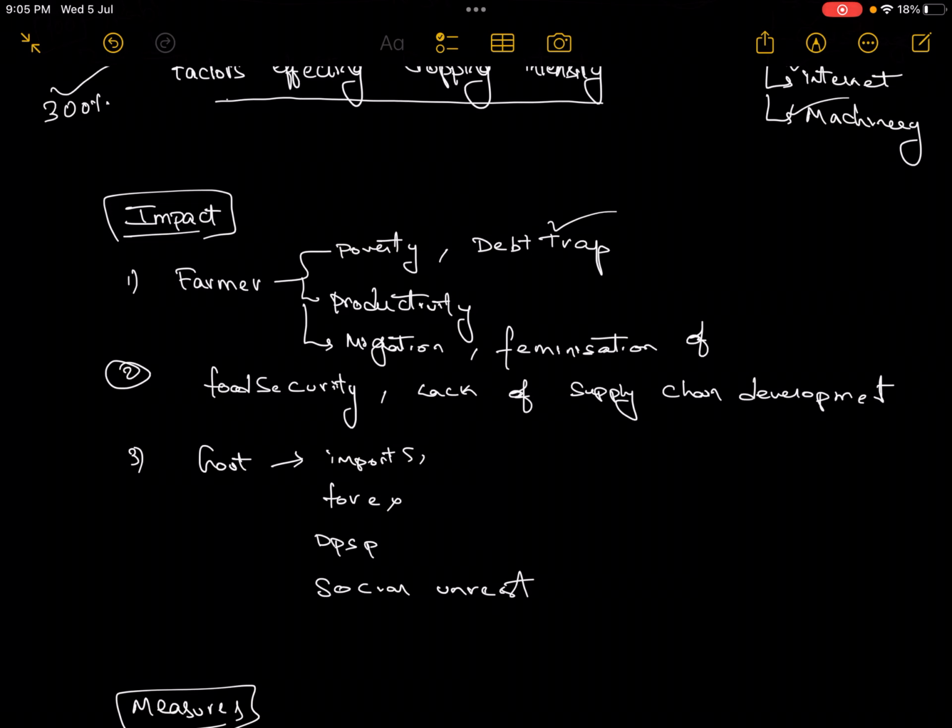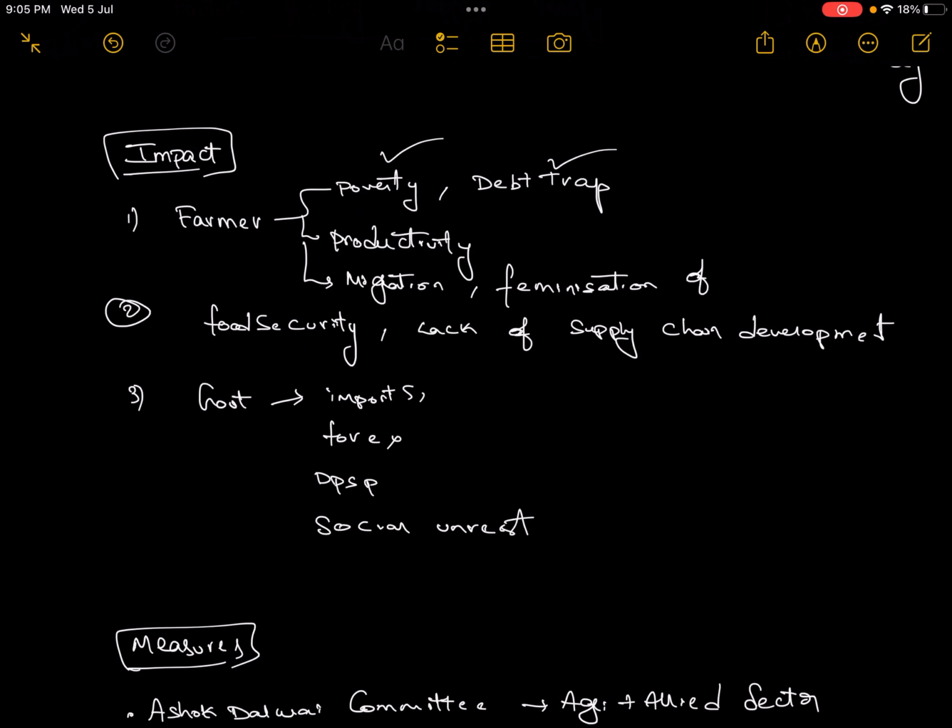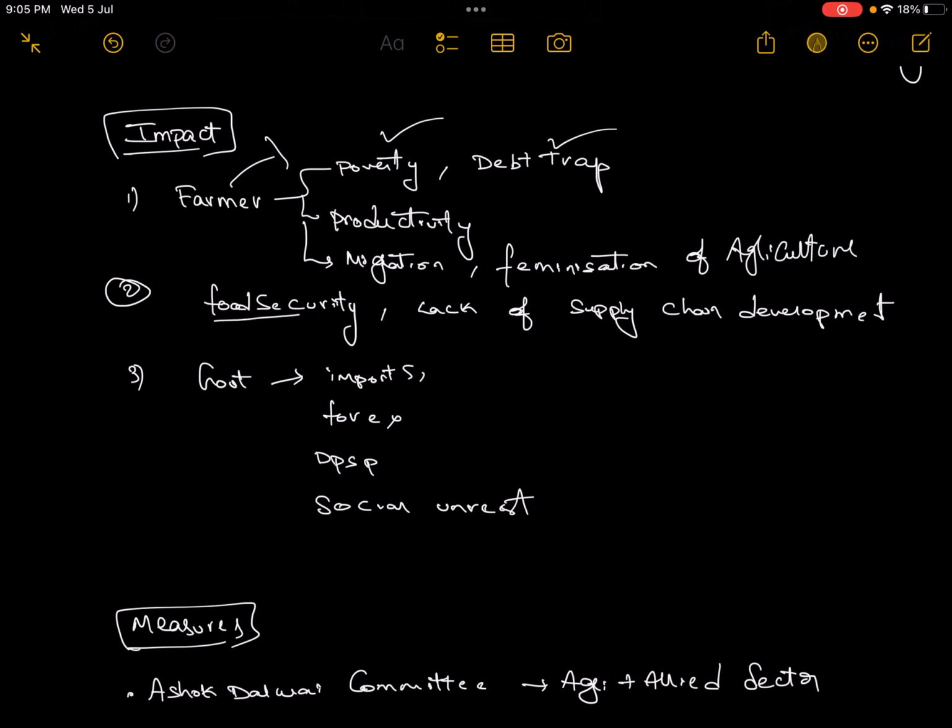Outcome is not rising, productivity is not rising. So the farmer will face the issues of poverty and debt trap, and productivity will be affected. Then the farmer will move to the urban areas, so rural to urban migration. Then feminization of agriculture, and feminization of poverty can also happen, right? Youth will leave the farm fields. So all these things can cause problems of food security in India.